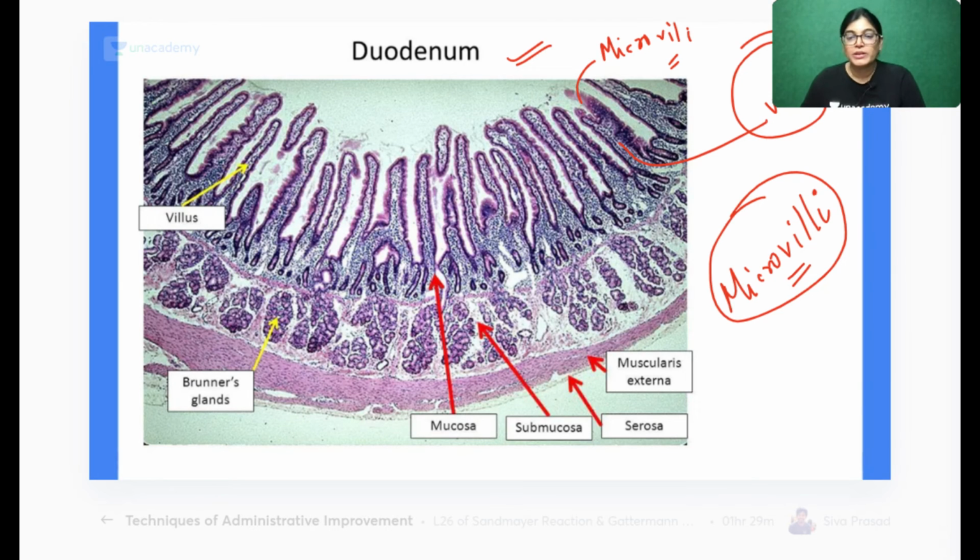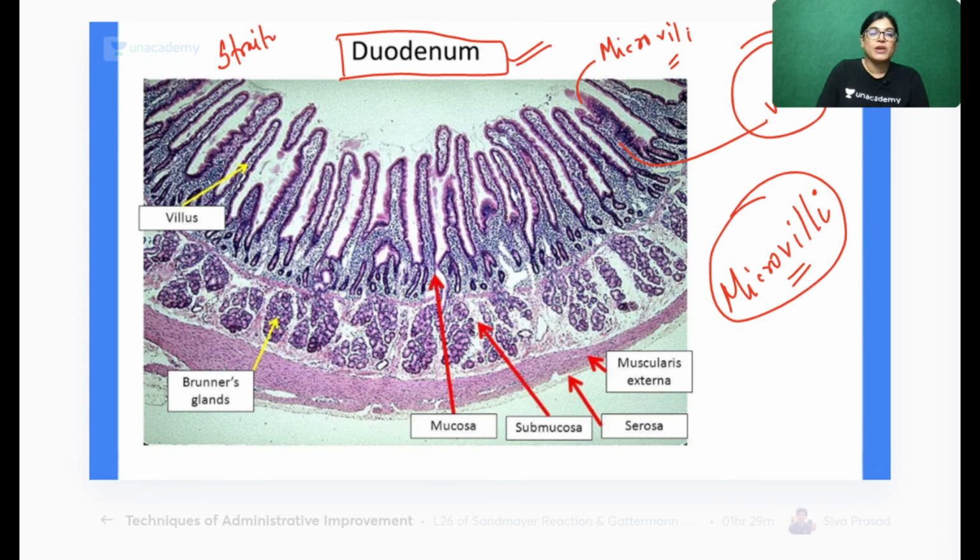Others, do you want to give the answer? Which type of microvilli is present in the duodenum, striated or brush border? Anyone else want to answer?